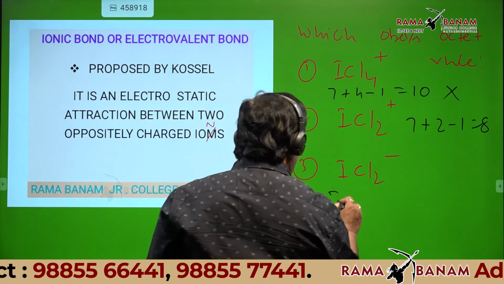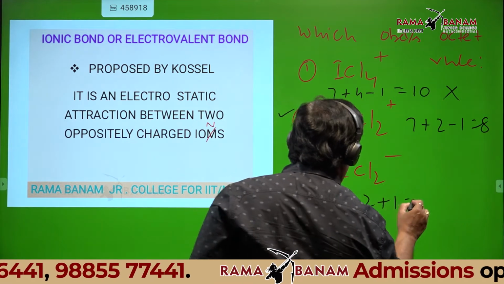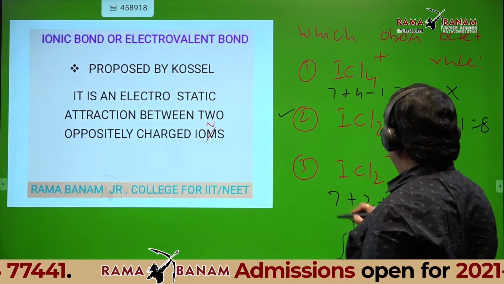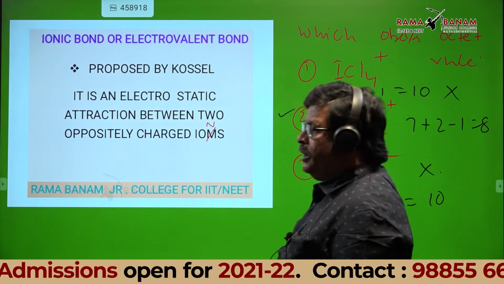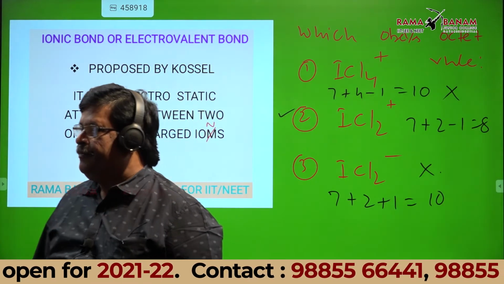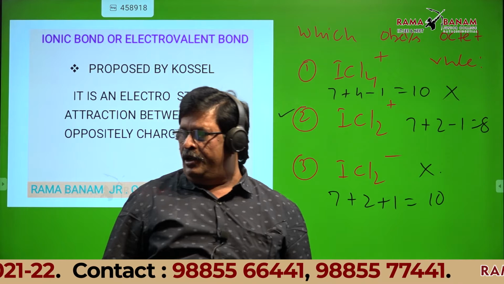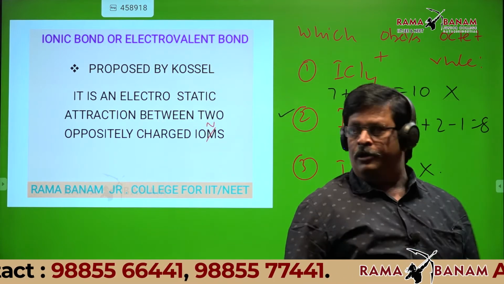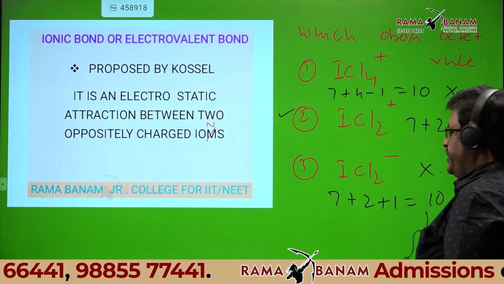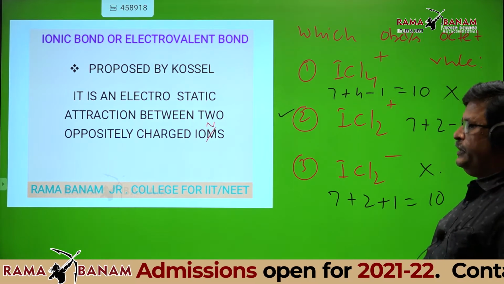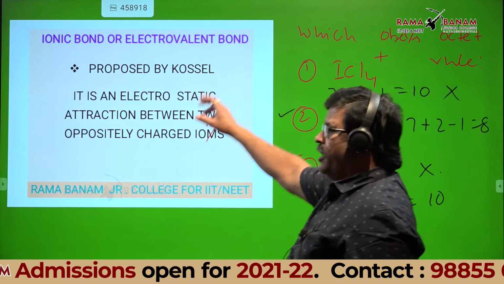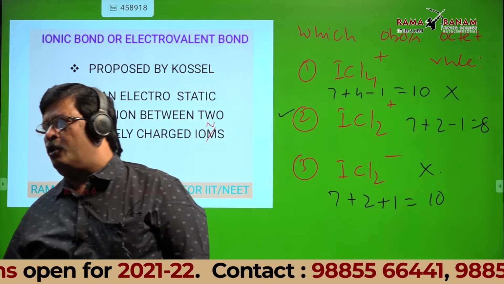So in the given 3, only one obeys the octet rule, that is ICl2 plus. Any doubt in these 3 students? No, sir. Can we start a new part, ionic bond or electrovalent bond?